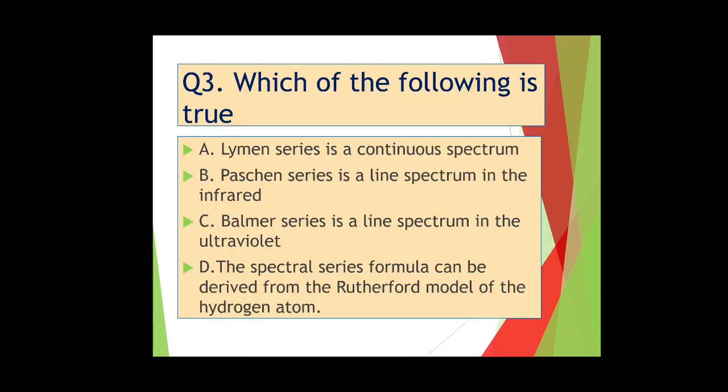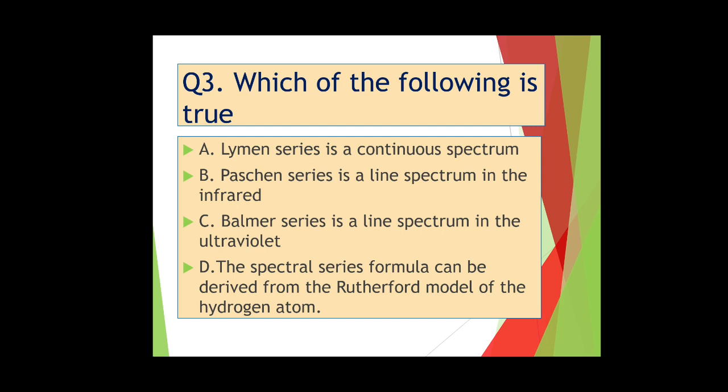Next question, question number 3. Which of the following is true? Option A, Lyman series is a continuous spectrum. Option B, Paschen series is a line spectrum in the infrared. Option C, Balmer series is a line spectrum in the ultraviolet. Option D, the spectral series formula can be derived from the Rutherford model of the hydrogen atom.